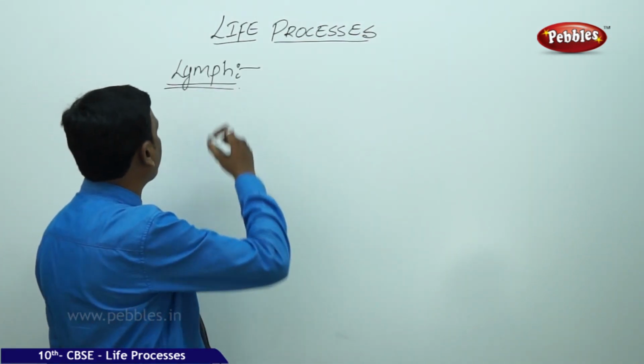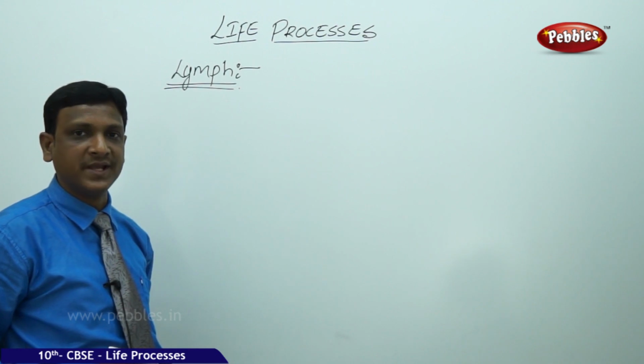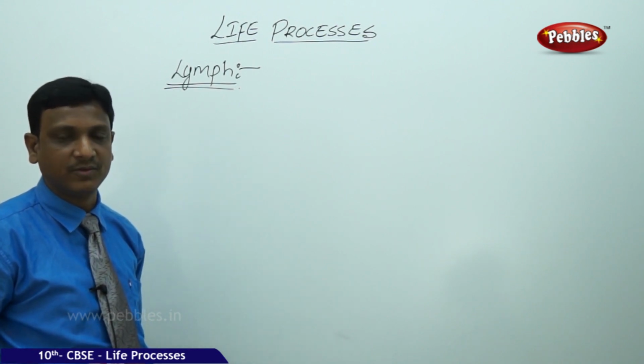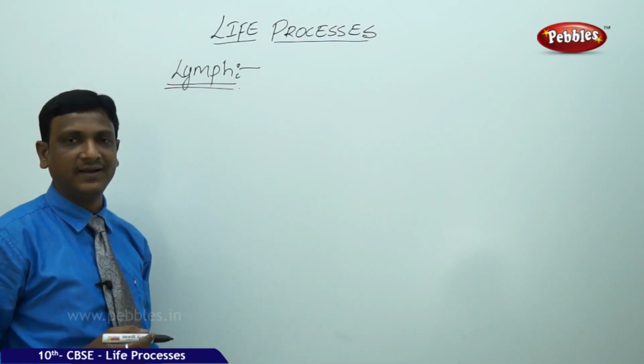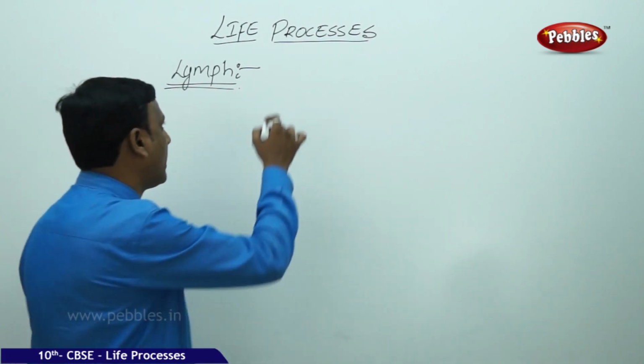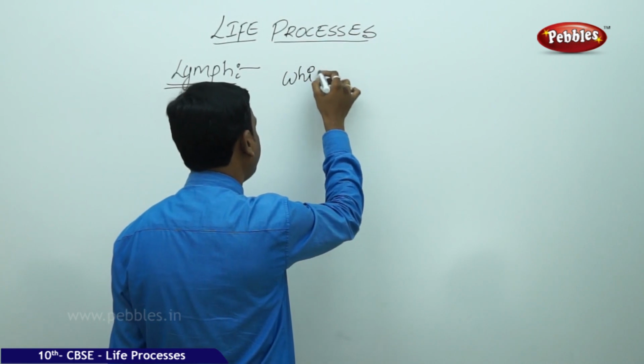So let us talk about another important fluid that also takes part in the transportation of materials in our body, that is lymph. Lymph is also a fluid like blood, but lymph does not have any pigments. It is a white colored fluid.